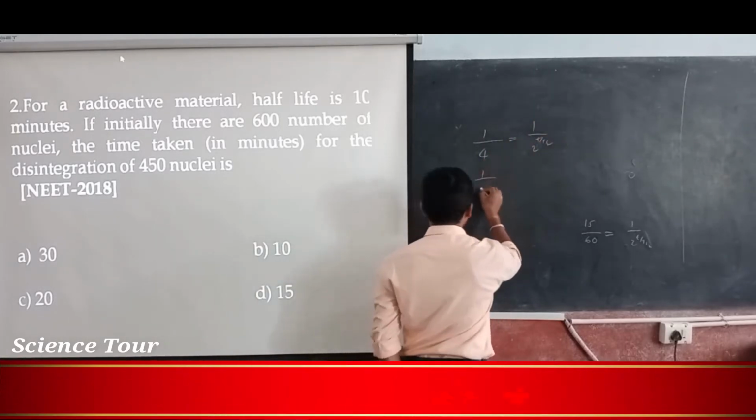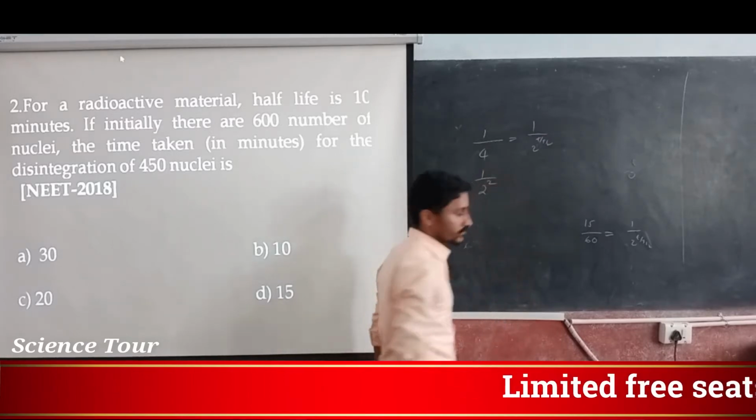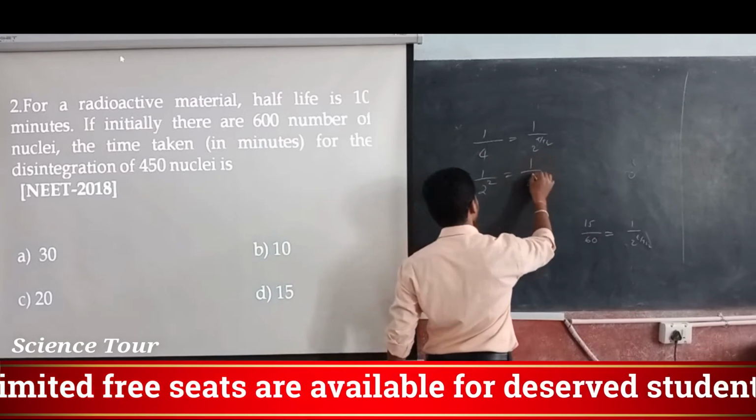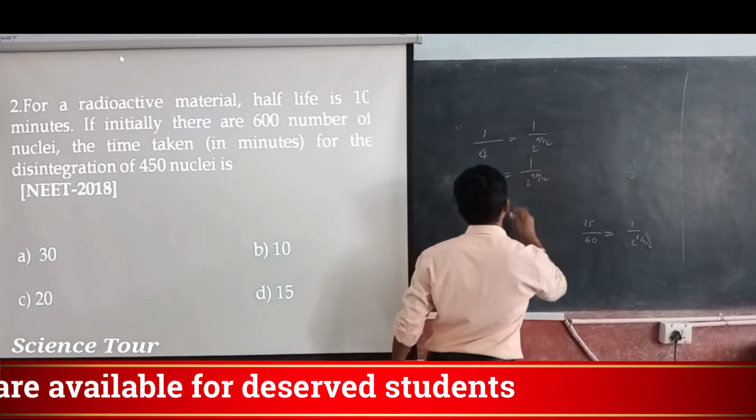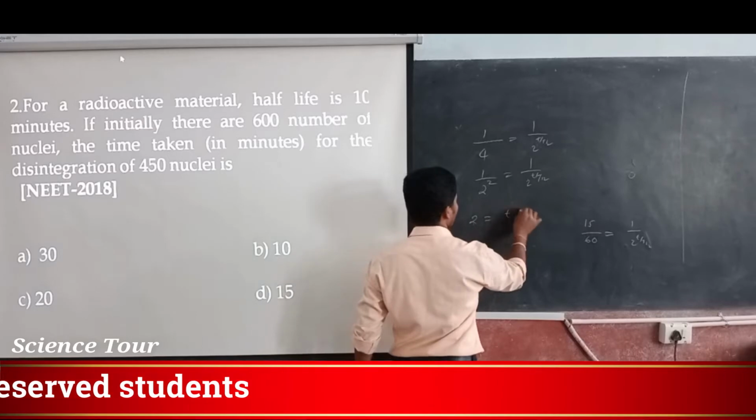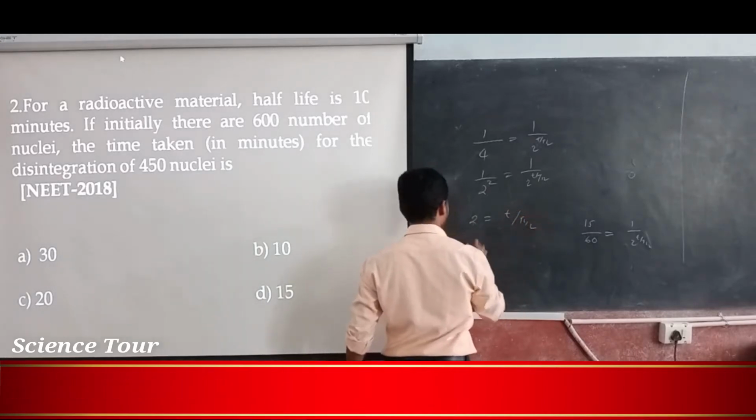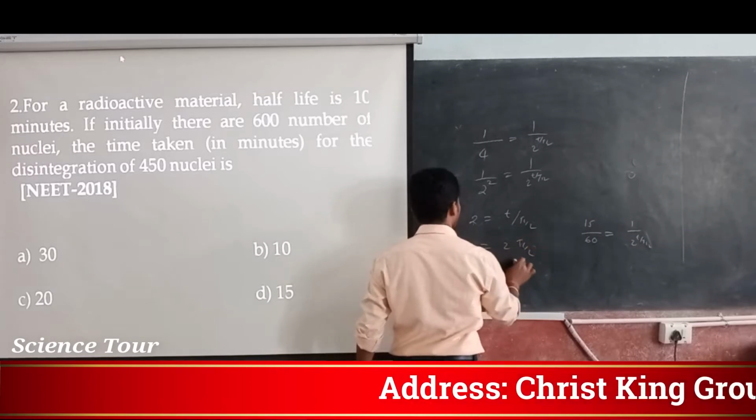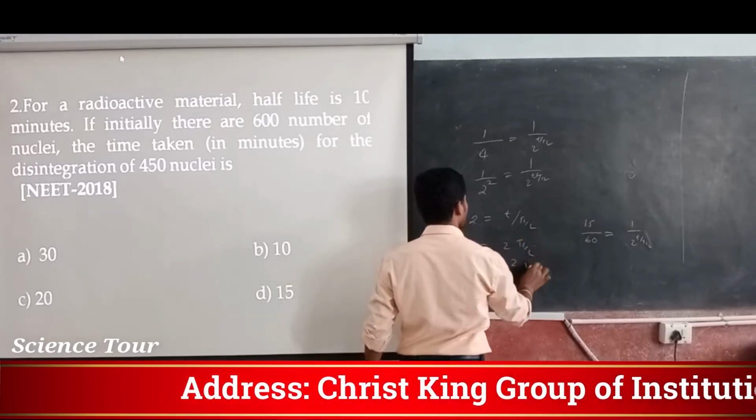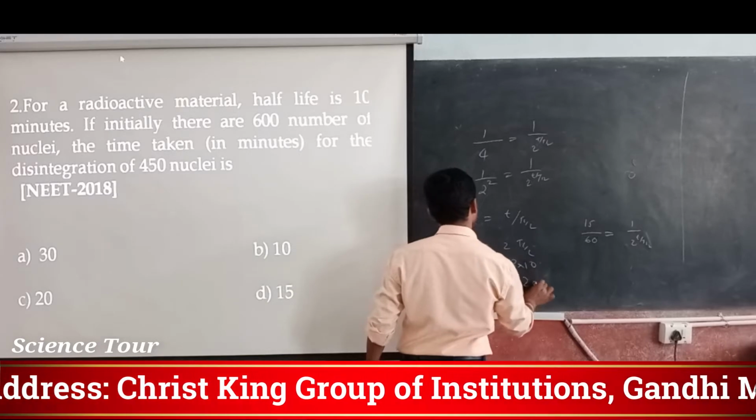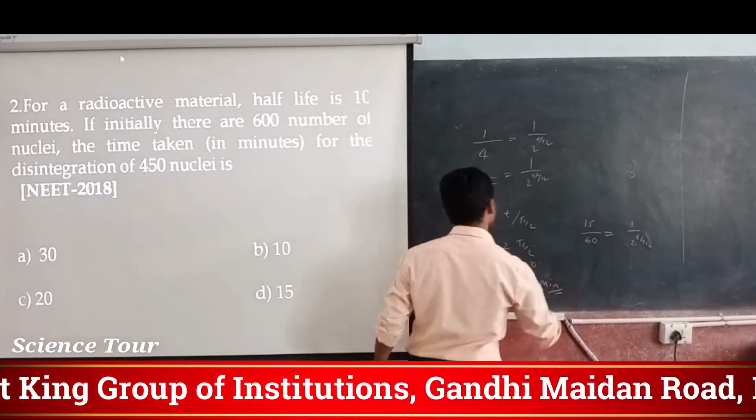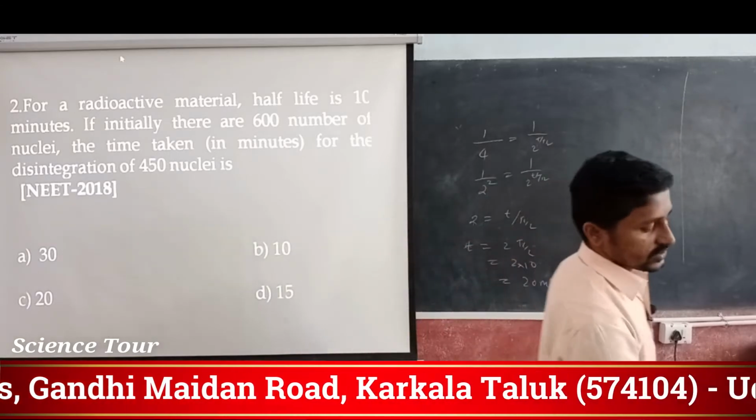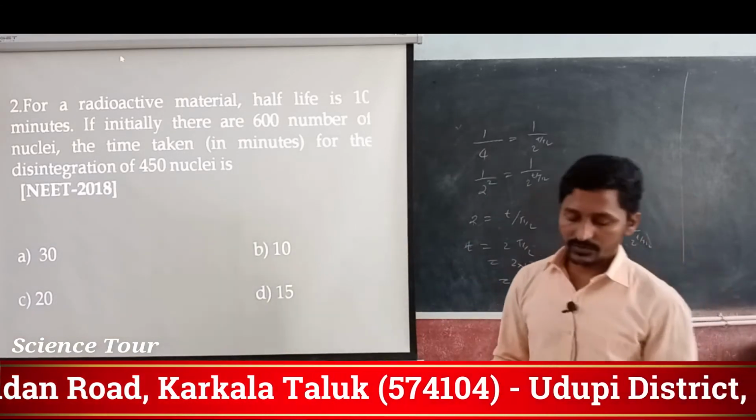So you can write that 1 by 2 to the power 2 is equal to 1 by 2 to the power t by t half. So 2 is equal to t by t half. You can write that t is equal to 2 into t half, which is equal to 2 into 10, which is equal to 20 minutes. This is what the second problem you have studied.